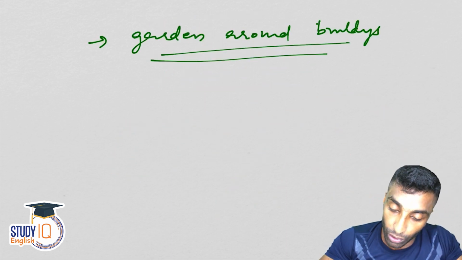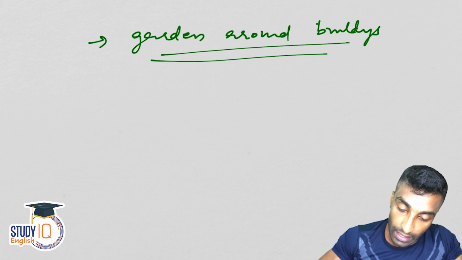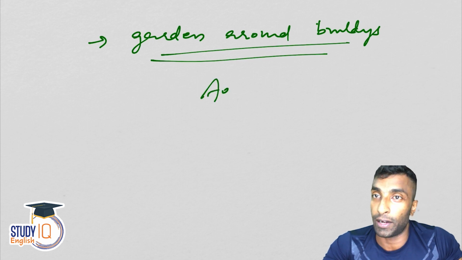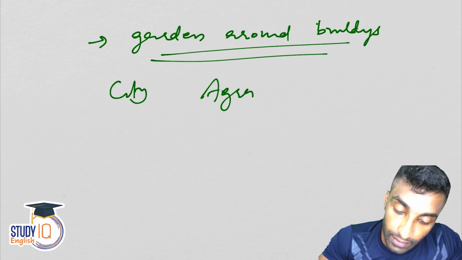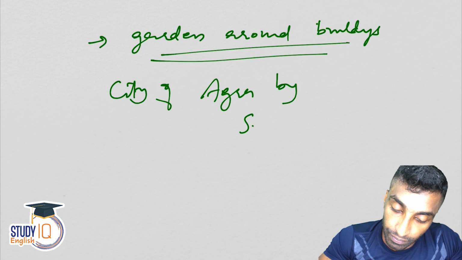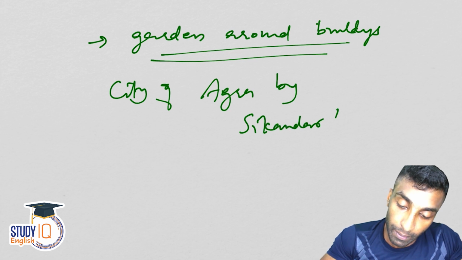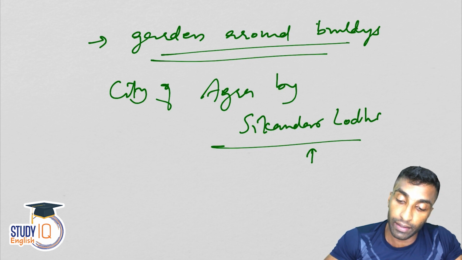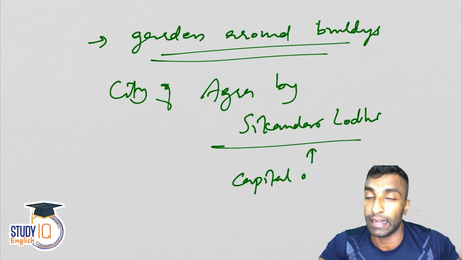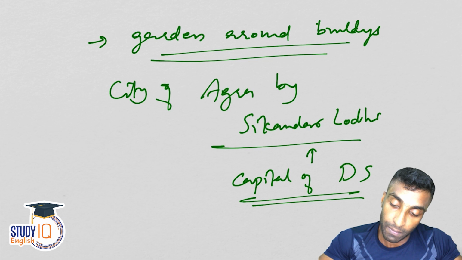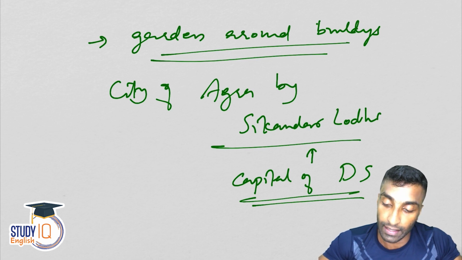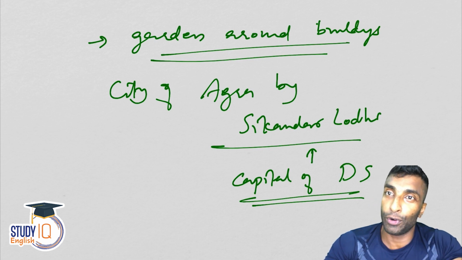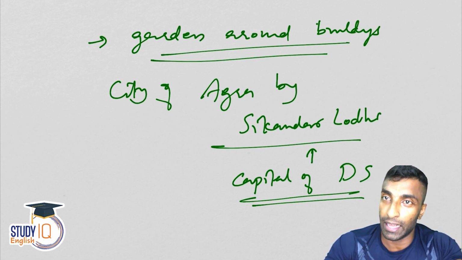So we are talking about Lodhis, double dome, garden, and guys, Sikandar Lodhi established the city of Agra, and they made it the capital of Delhi Sultanate. It was the capital of Delhi Sultanate. So that's it, guys. This is about the imperial rulers and the developments that happened during their period.